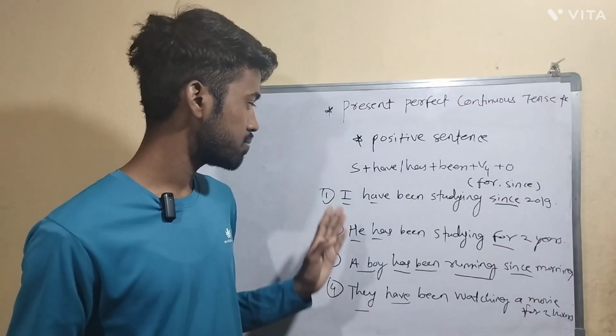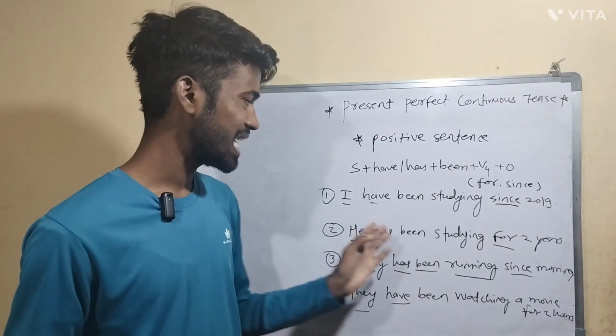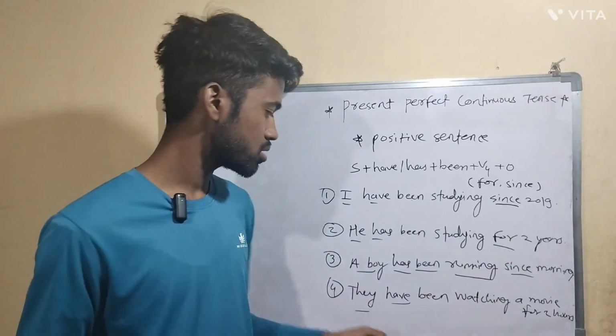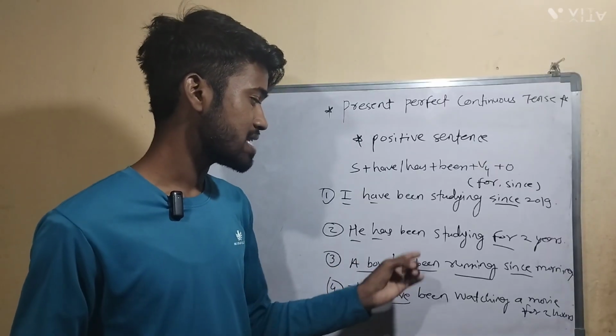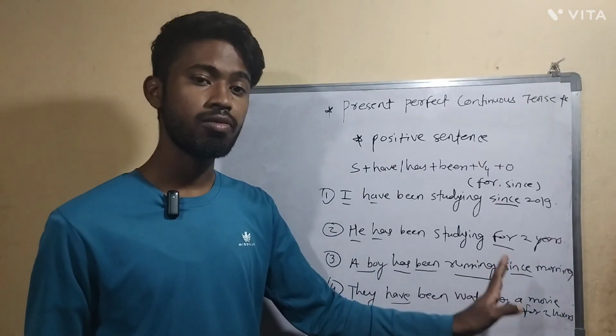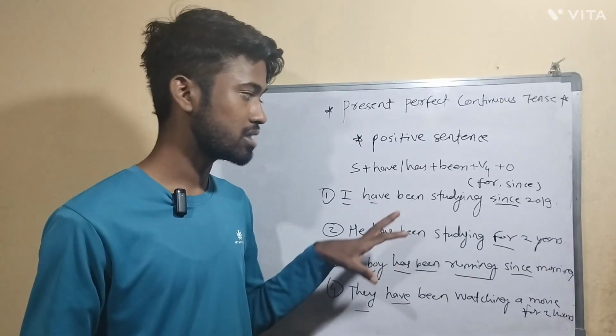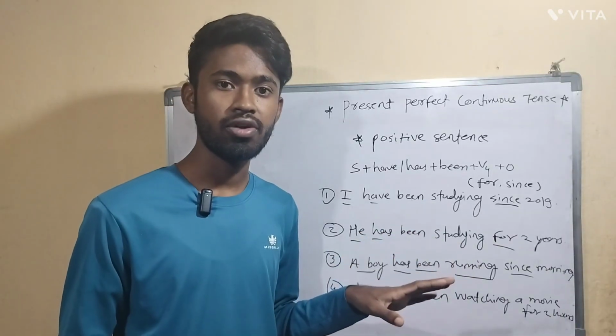So what are the examples? I have been studying since 2019. He has been studying for 2 years. A boy has been running since morning. They have been watching a movie for 2 hours. So these are the examples. A few more examples you have to write by yourself, okay, and comment them down.